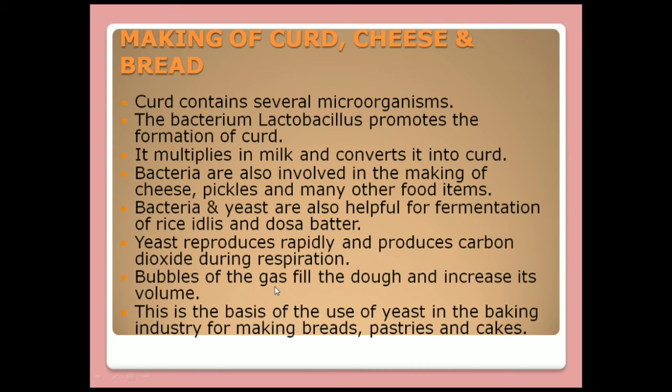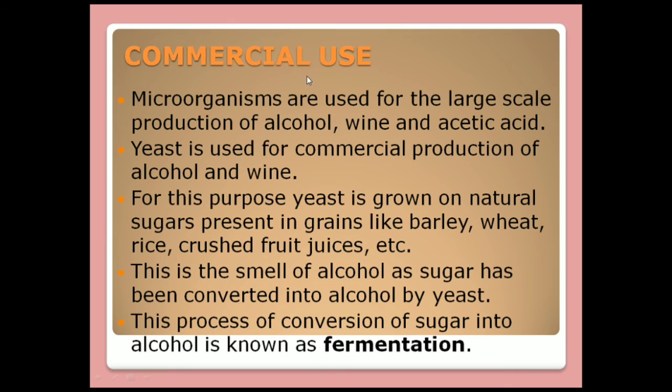Now let's see the next use: commercial use. Commercial use means they are used commercially in the world. Let's see how. Microorganisms are used for the large-scale production of alcohol, wine, and acetic acid.